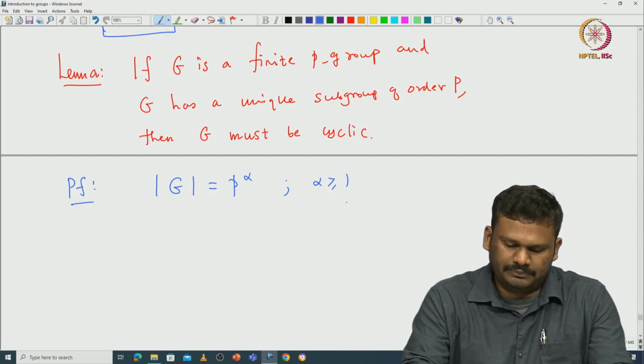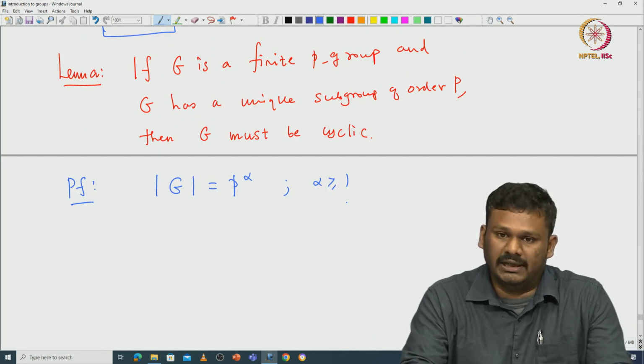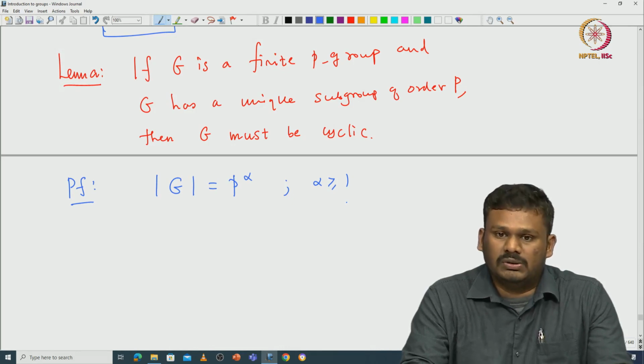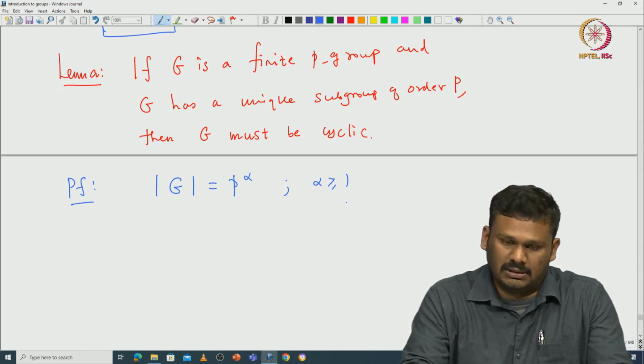So, what we will do is find a nice quotient of G, and then by induction that also satisfies the hypothesis of the result. So, by induction it must be cyclic. Using that information, we will find a cyclic generator of G.